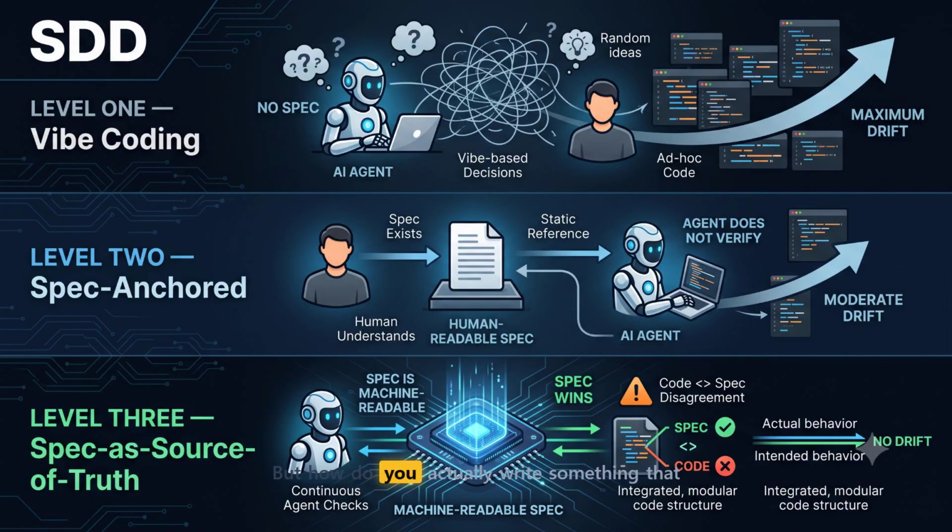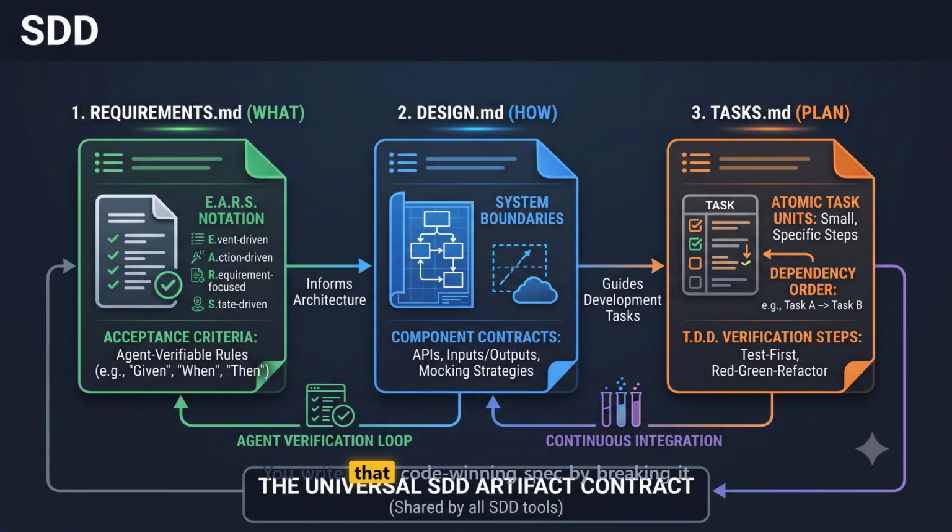But how do you actually write something that both you and a machine can read without losing your mind? You write that code-winning spec by breaking it into 3 critical documents. They form the universal SDD artifact contract shown in the 3 columns across the top. It doesn't matter which SDD tool you pick, AWS Kiro, BMAD method, Spec Kit or Claude Code. They all expect these 3 exact pieces of information before they generate a single line of code.